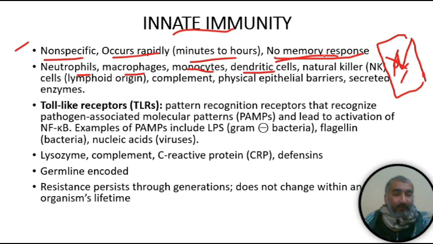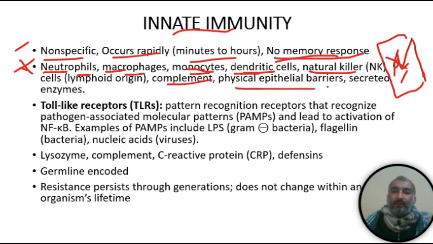And what are the players of innate immunity? What are the cells of innate immunity? What are the components of innate immunity? We have to remember these components: the first cell is the neutrophil, then macrophage, monocyte, dendritic cells, and natural killer cells, and complement, physical epithelial barrier, and secreted enzymes. So these are the components of innate immunity.